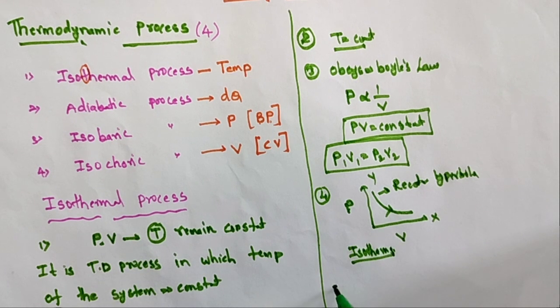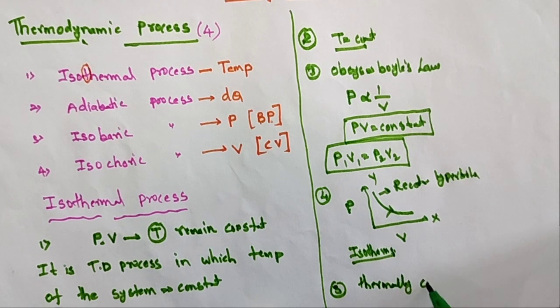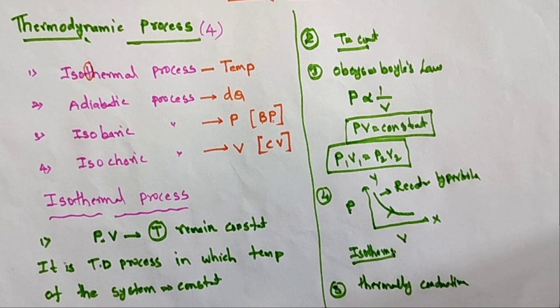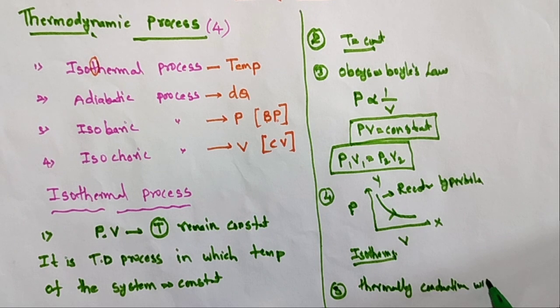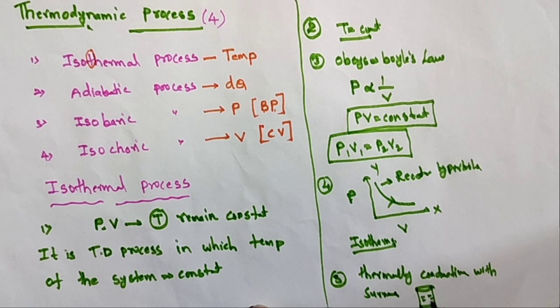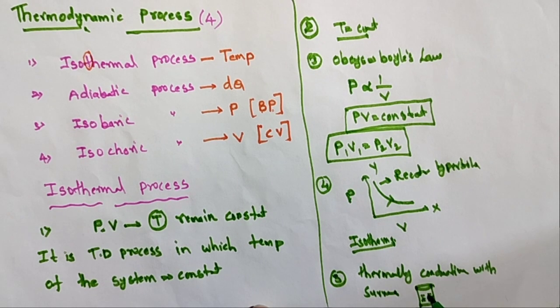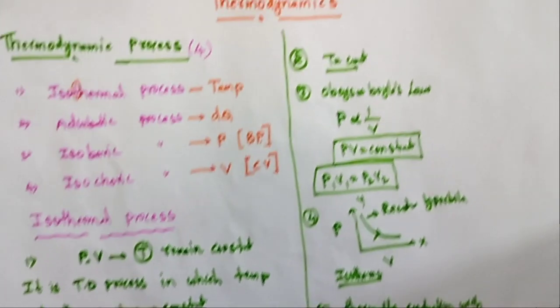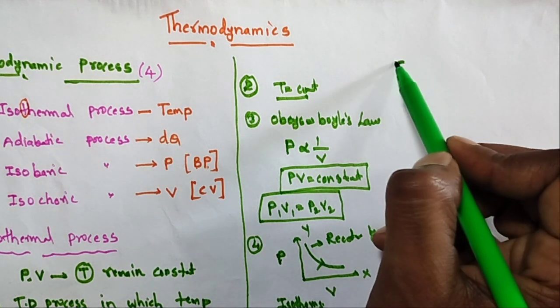And the fifth point, it is thermally conducting between the system and the surroundings. Let us take a beaker with some hot gas inside; the heat is transported outside, so there is thermal conduction between the system and surroundings. Next, it is a slow process.